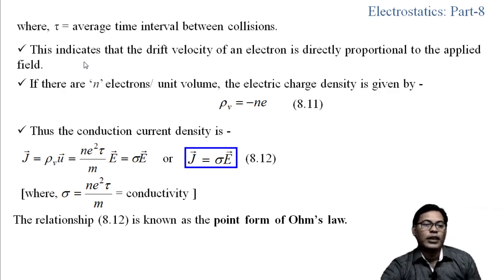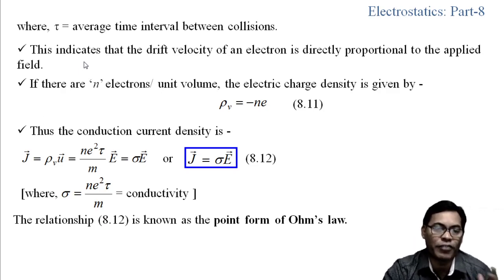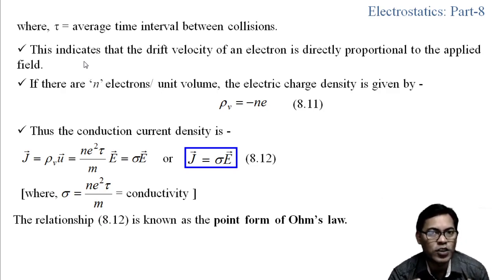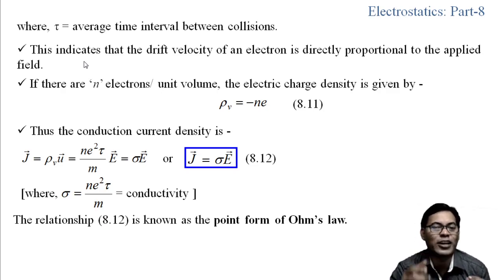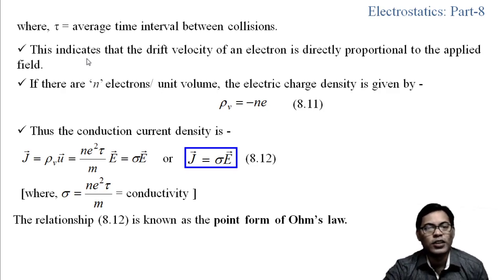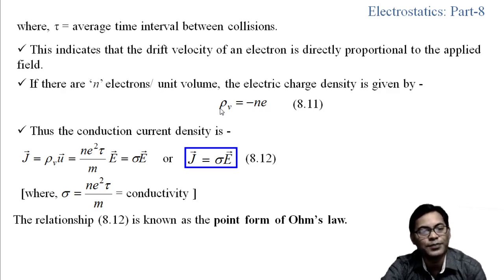Now, if there are n electrons per unit volume, we consider a unit volume on which n electrons are present. The electric charge density can be calculated as rho v equals minus n e, because n into minus e will be the charge density.